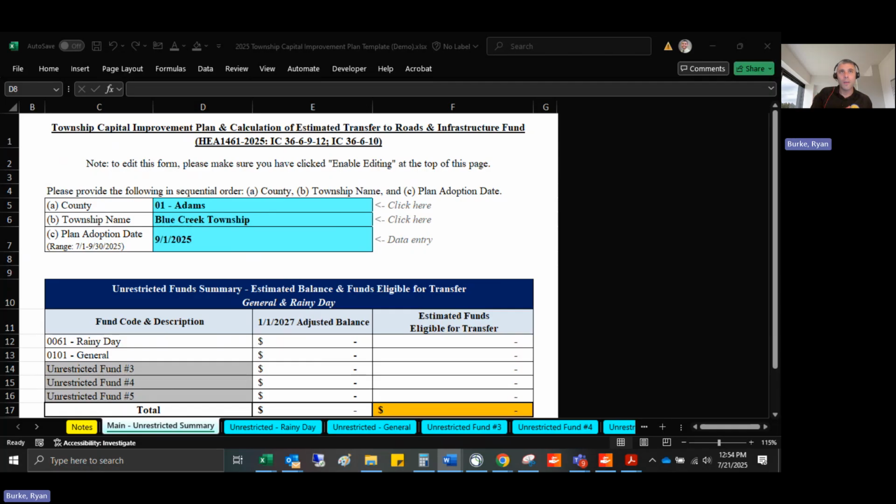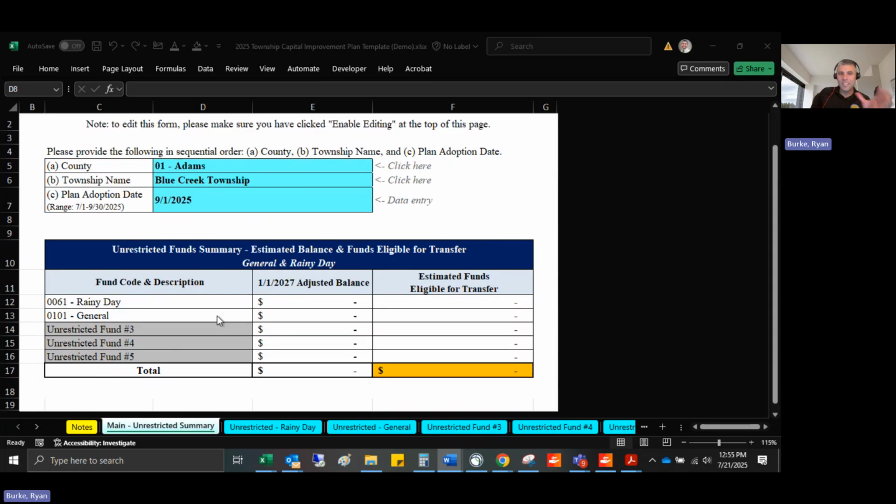Additionally, there will be capital improvement funds, which have a broader definition, which would include your fire funds, your parks fund, your cemetery funds, other ones as well. Make sure you read the memo, read the statute to make sure you understand what those are. But in this case, that 30% transfer of the adjusted ending 2026 cash balances, that would just be for those unrestricted funds. And that's the transfer to the Township Road and Infrastructure Funds.